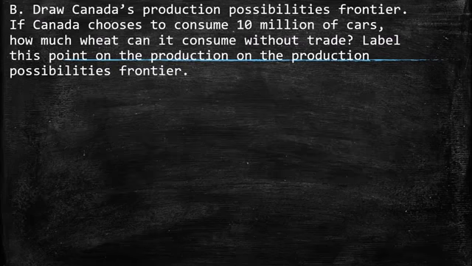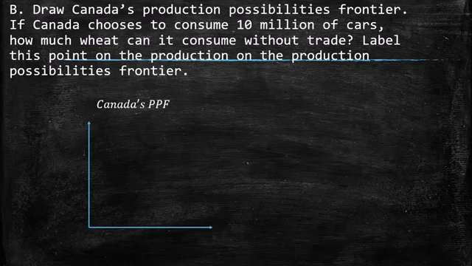The next point: draw Canada's production possibilities frontier. If Canada chooses to consume 10 million cars, how much wheat can it consume without trade? Label this point of production on the production possibilities frontier.